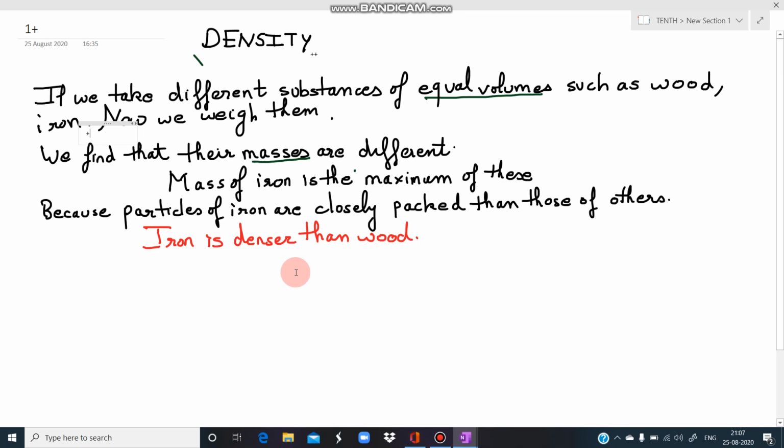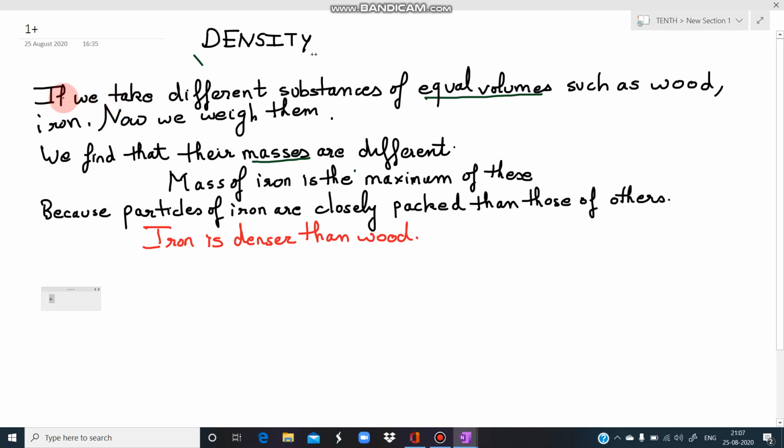Yes, students, the next topic that we are going to study is density. It is a very important topic, very important from the numericals point of view and for further studies also. What is density? Why do we study it? Let us see.